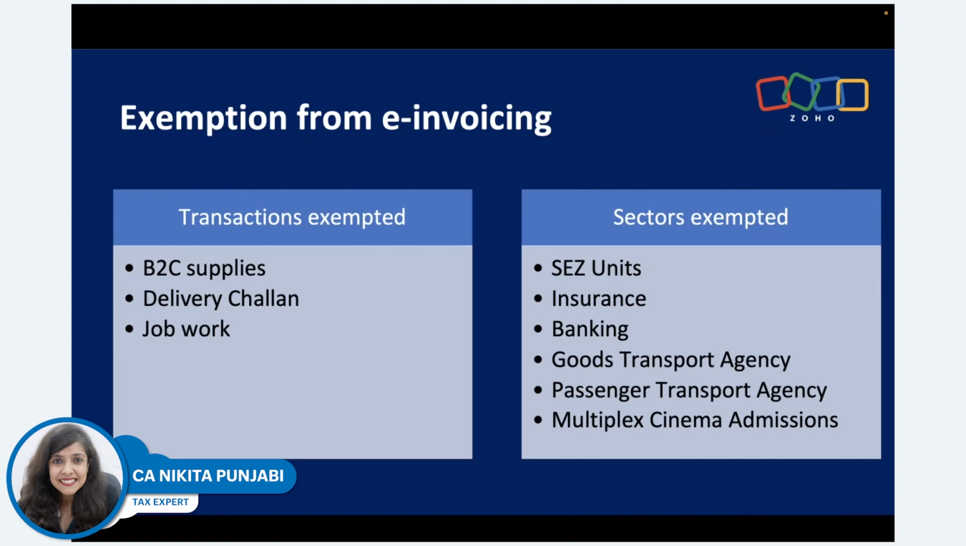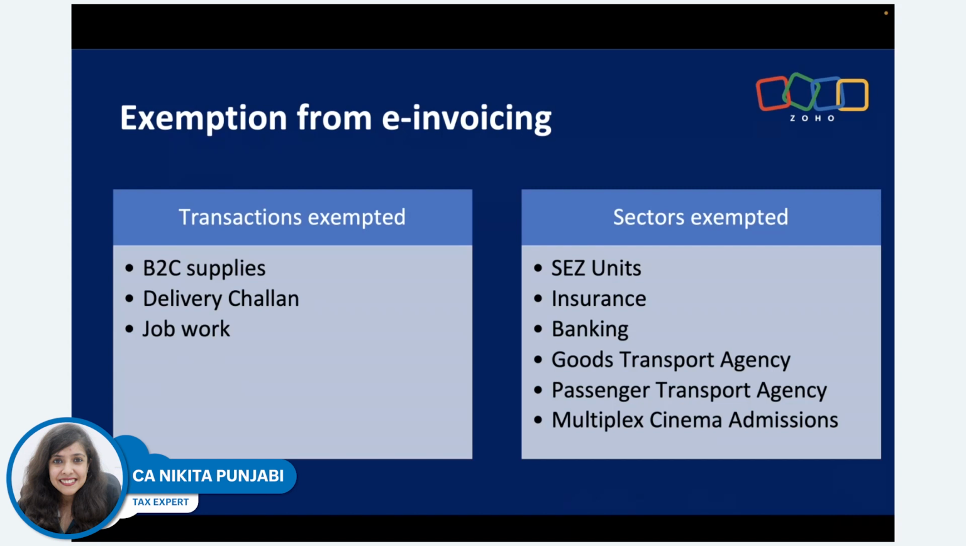Even in case of issuance of delivery challans for supply on approval basis, you don't have to do e-invoicing. If you're issuing a delivery challan for job work, even in that case, e-invoicing is not applicable. As you would know, especially in case of job work, e-way bill is still applicable, but e-invoicing will not be applicable.